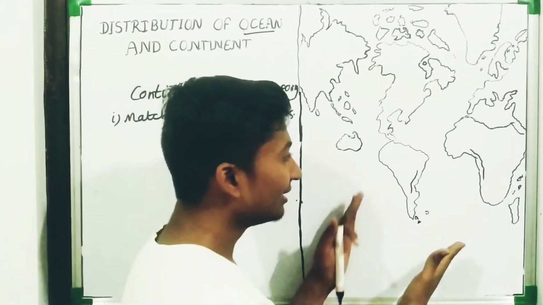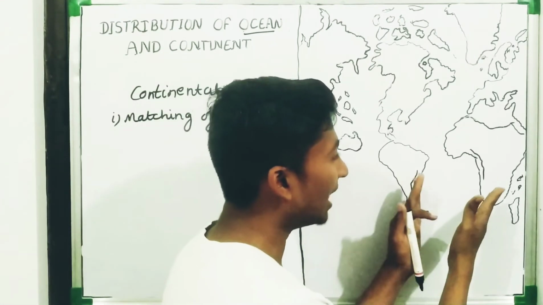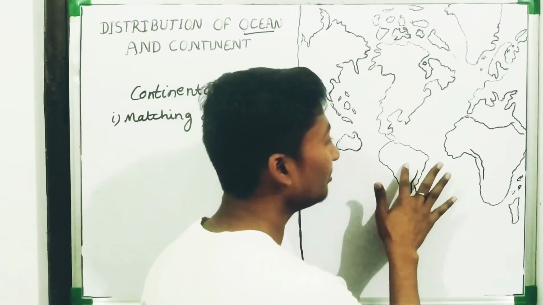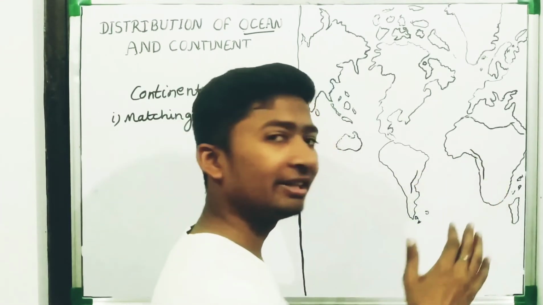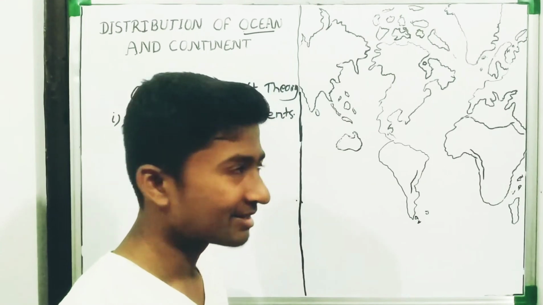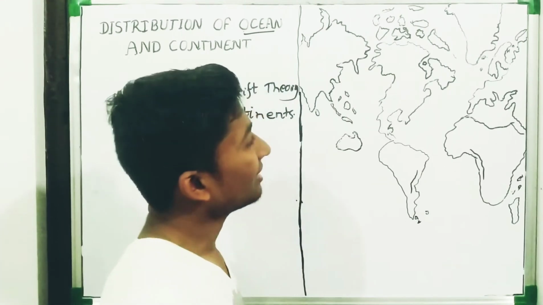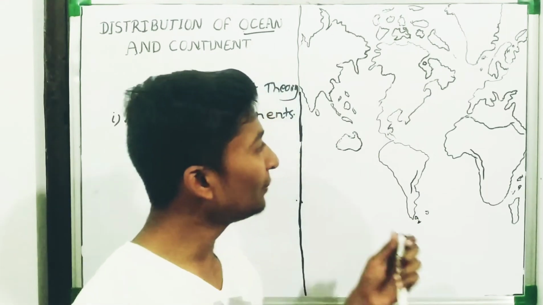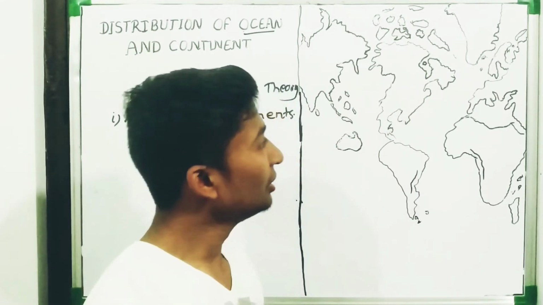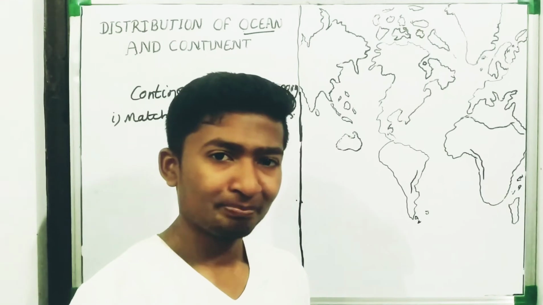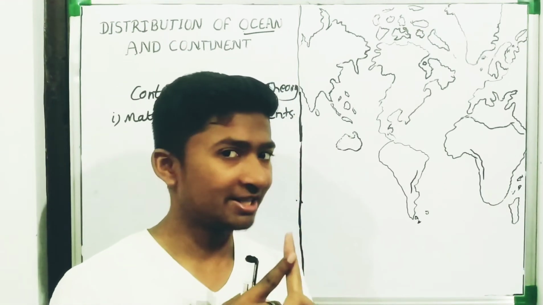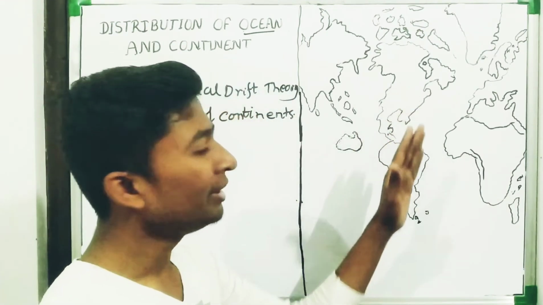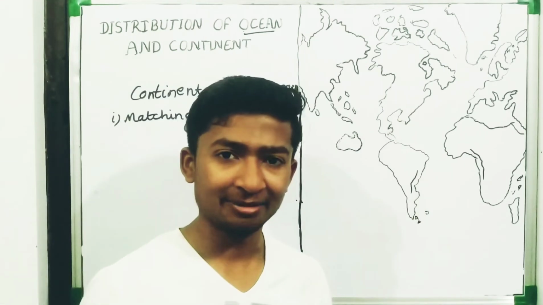You will see that this can combine perfectly, or this can be fitted inside the African continent perfectly. Yes, you are right. If you cut all these continents into several pieces and try to combine them with each other, all will combine together. This is our first evidence that the continents had drifted from a single landmass.